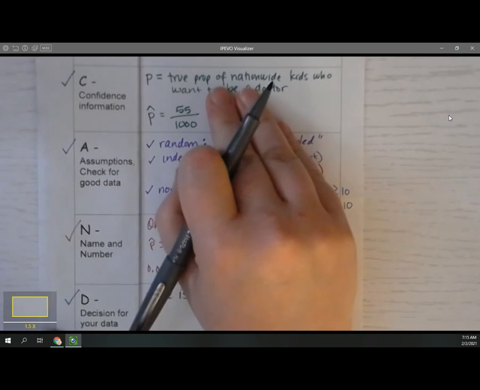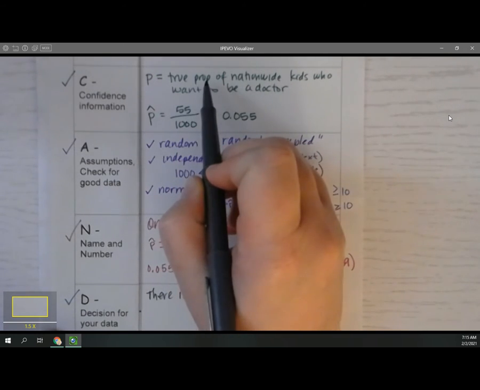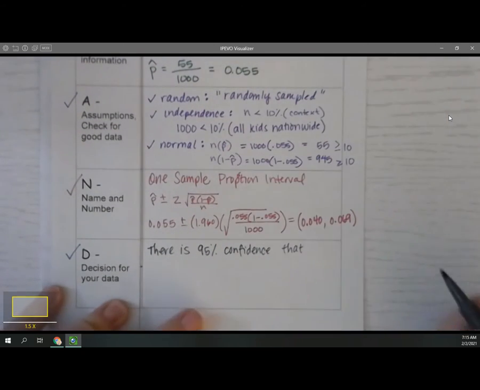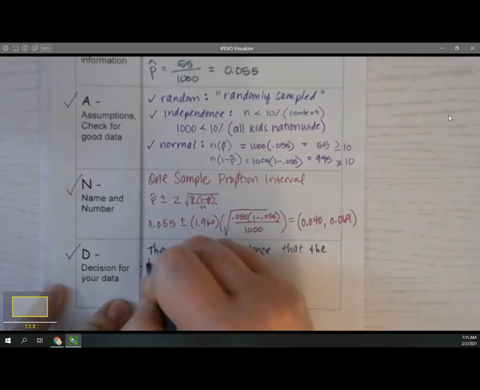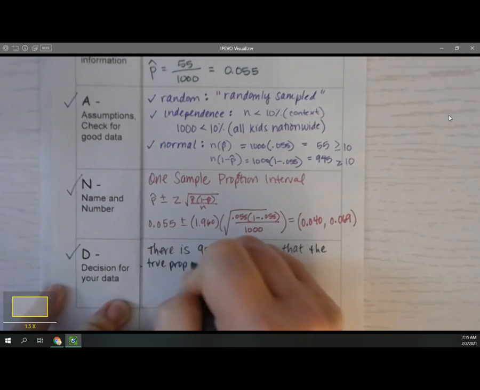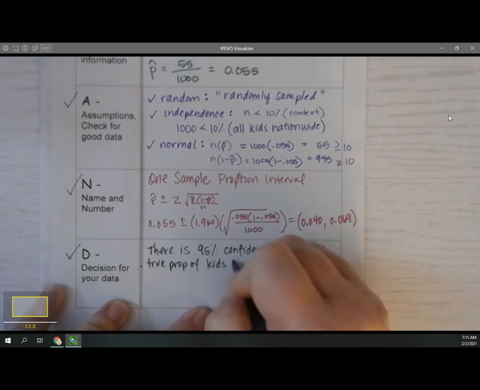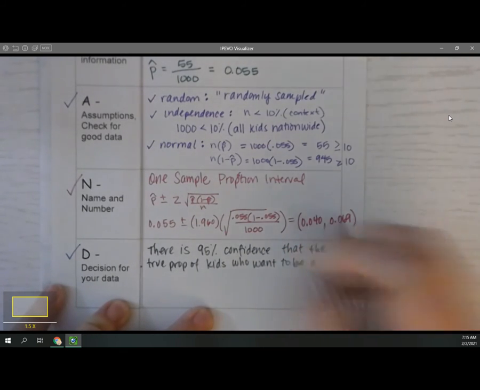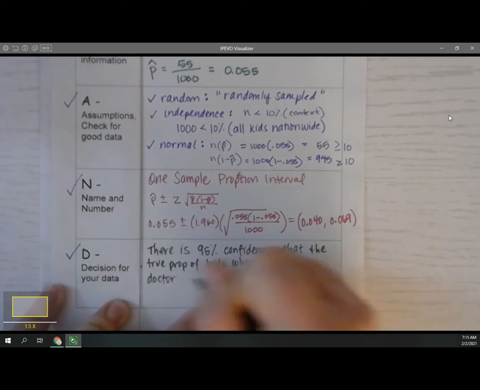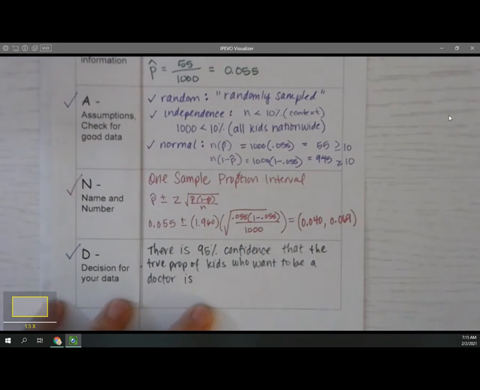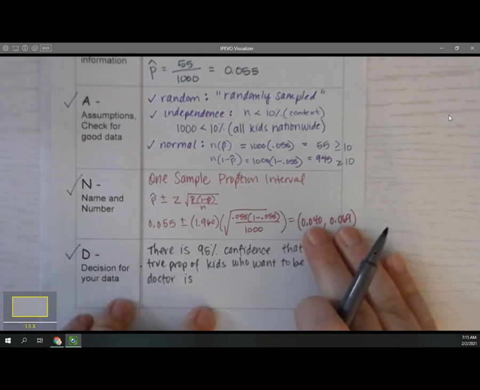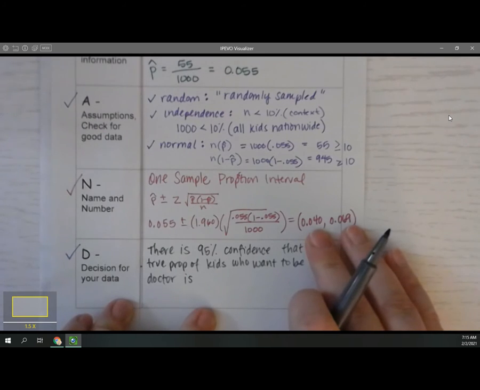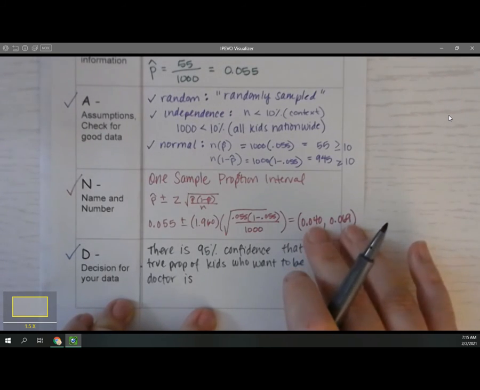I have 95% confidence that the true proportion of nationwide kids who want to be a doctor. So I'm going to come down here, that the true proportion of kids who want to be a doctor is, and it's got to be within two values. And these are the two values we found. We know that it can be down to 4% or almost to 7%. So if we were to change those into percentages.